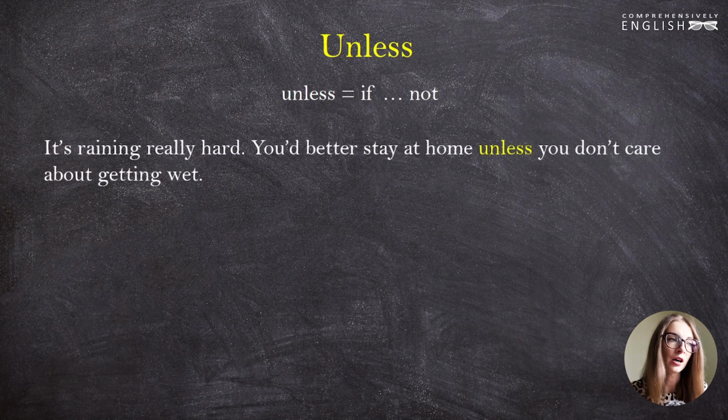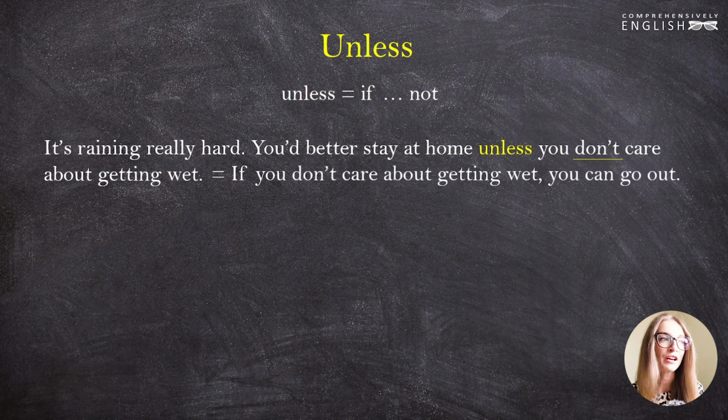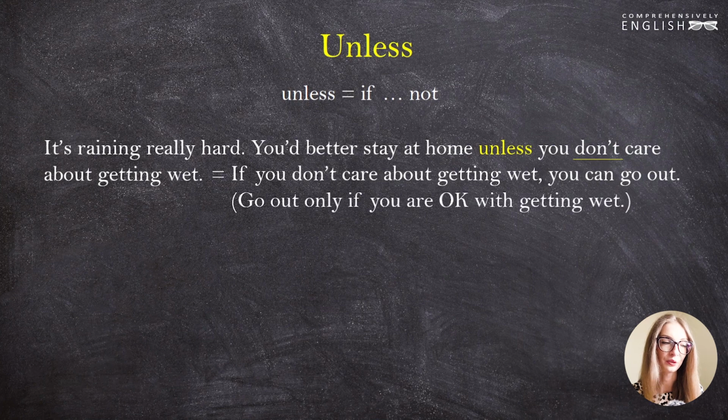Now, let's pay attention to these sentences. It's raining really hard. You'd better stay at home unless you don't care about getting wet. I said you will use the positive form of the verb almost always. But you can, of course, use a negative form if you want that meaning. Let's see what this sentence means. This negative component here plays an important role. This sentence means if you don't care about getting wet, you can go out. In other words, go out only if you're okay with getting wet.